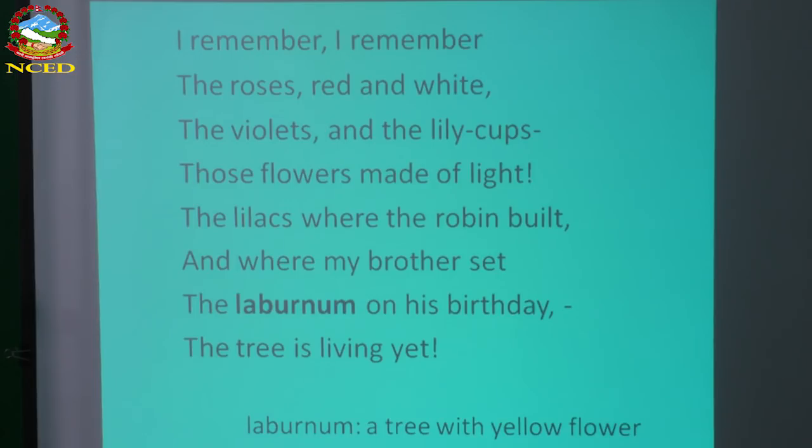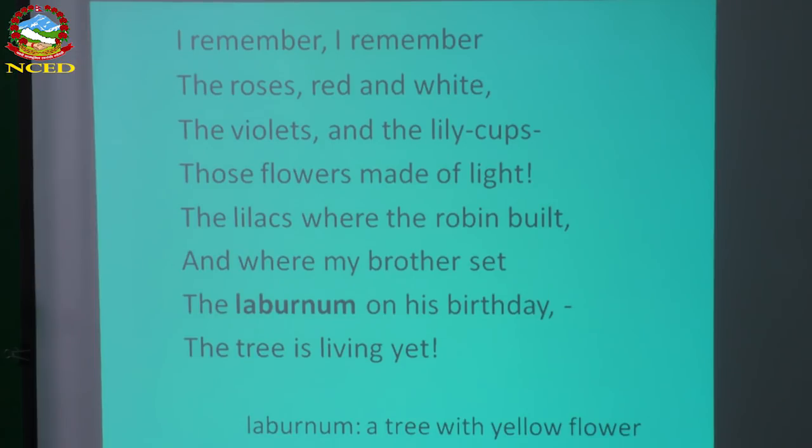And where my brother set the laburnum on his birthday. Laburnum is a small tree with hanging bunches of yellow flowers. That is laburnum. With those beautiful yellow colored flowers, the poet's brother used to decorate the tree near the house. So the laburnum on his birthday means that is the decoration done by the speaker and the speaker's brother, and the tree is living yet, means the tree is still there.